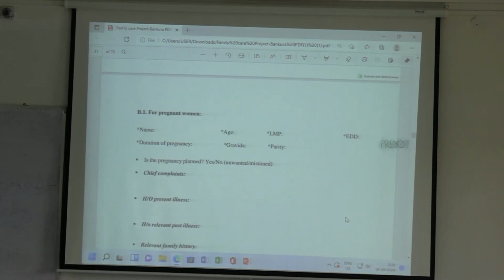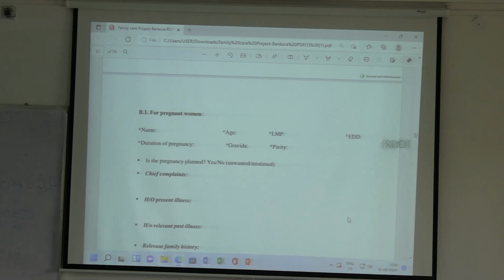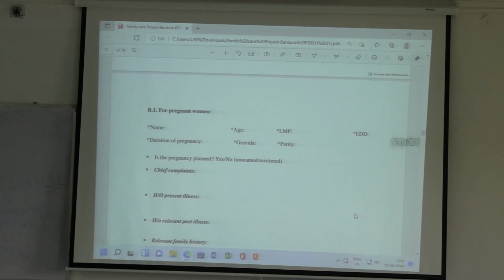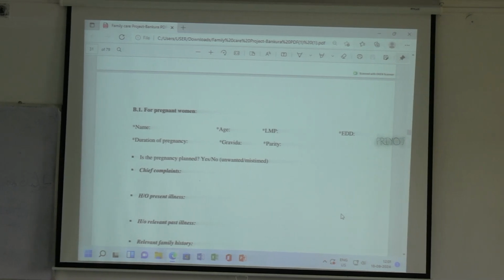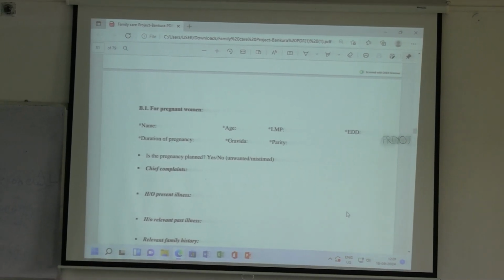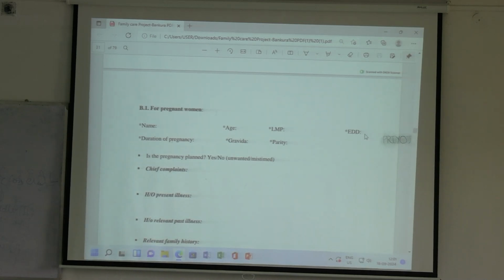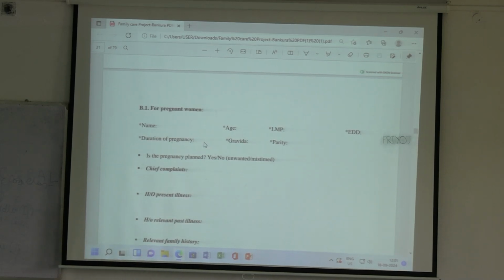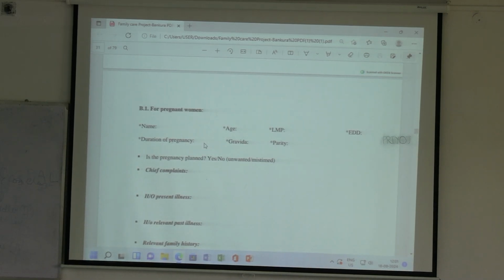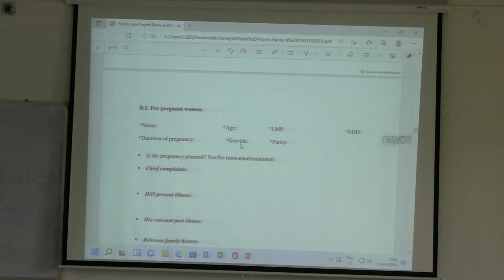There will be a section on pregnant women in your booklet, that if there is a pregnant woman in the family you have to record their details. So the pregnant woman's details include name, age, last menstrual period, when was the last time she had a menstruation, then expected date of delivery EDD, duration of pregnancy, that is POG, period of gestation, okay, gravida and parity.